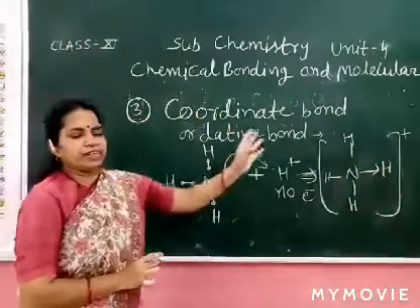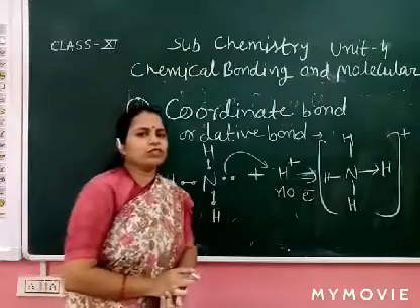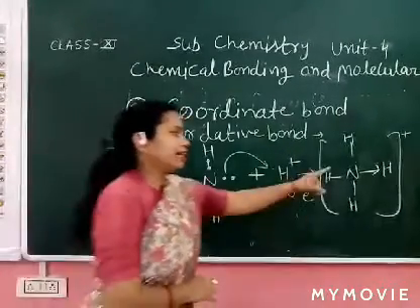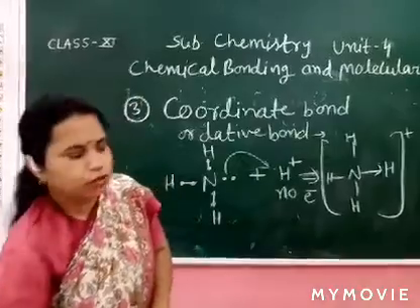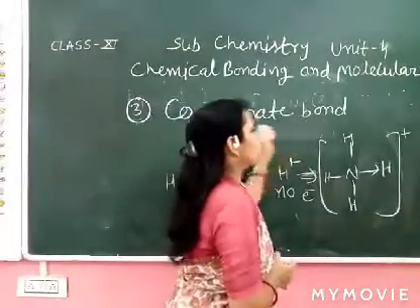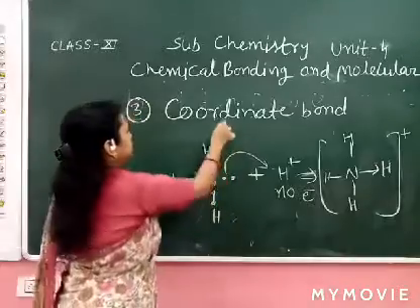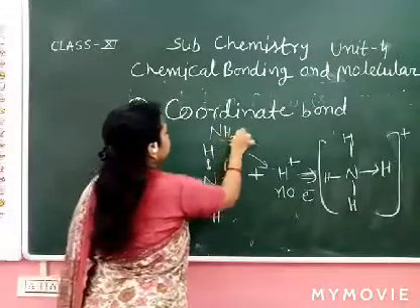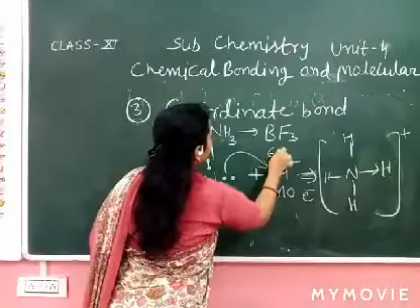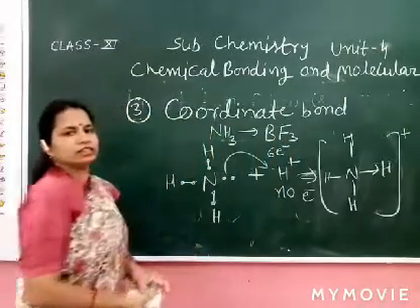You can also take the example of BF3. Do you know BF3? Boron is electron deficient. Ammonia and BF3 also form a coordinate bond. Ammonia gives its lone pair to BF3. BF3 has only 6 electrons.